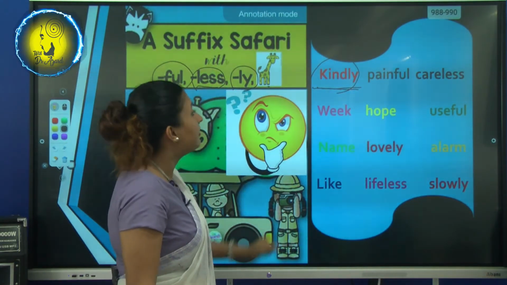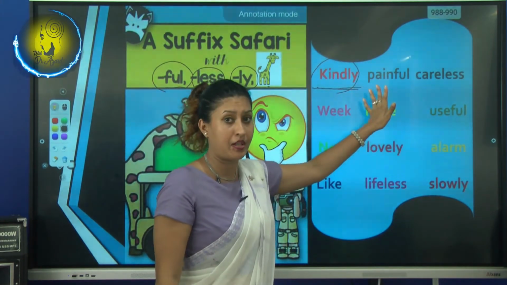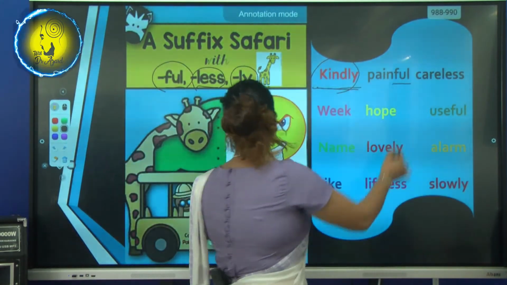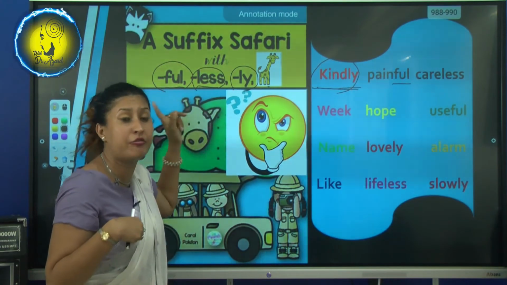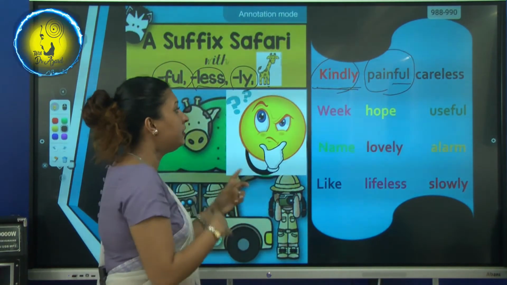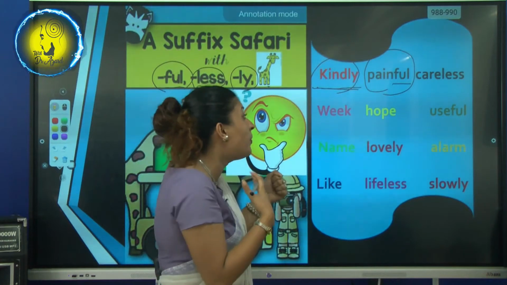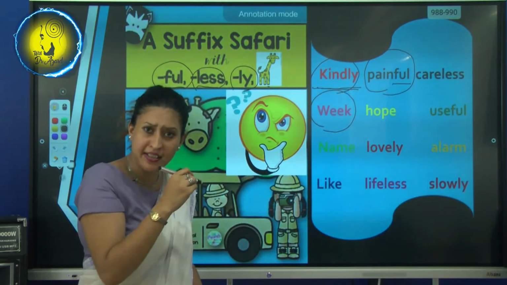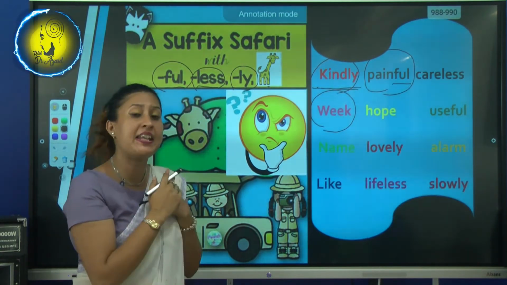Okay, right. Second word, they have found painful. Painful. What is the suffix? Full. So, they have to find full also, no? The suffix full, the words ending with full. So, they have circled this also. Now they found another word, weak. Can we circle it? Can we circle it? Think and tell me, whether the teacher made a mistake.